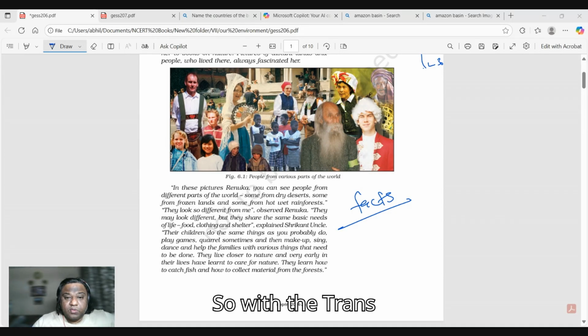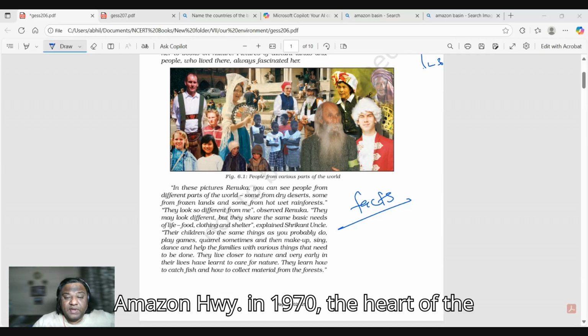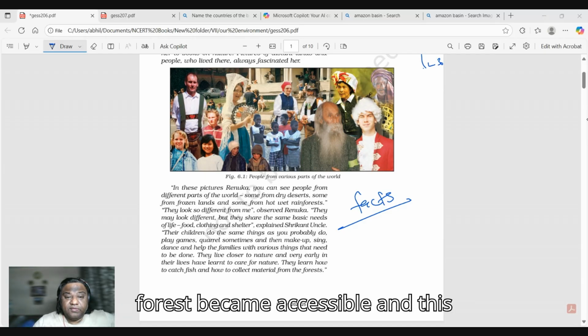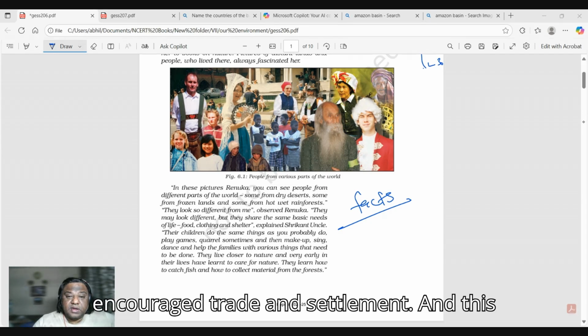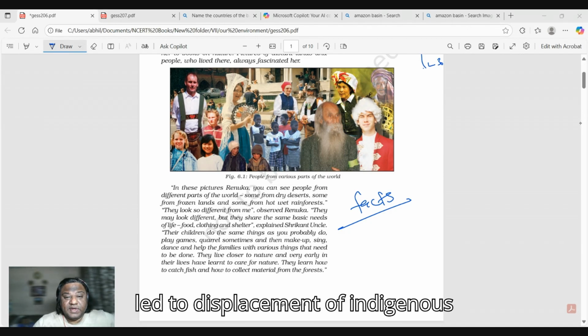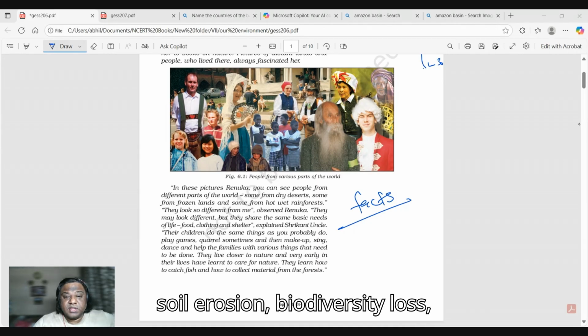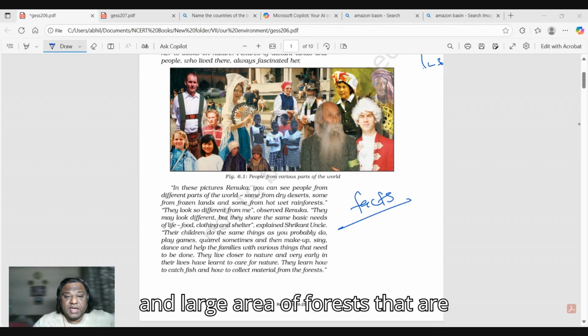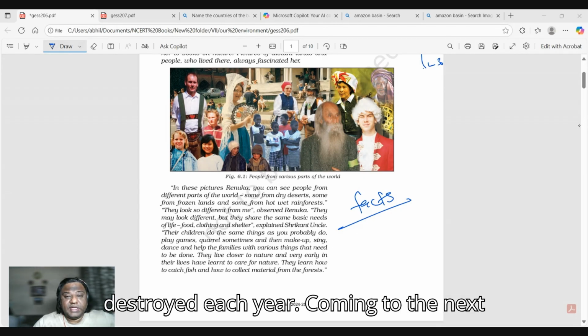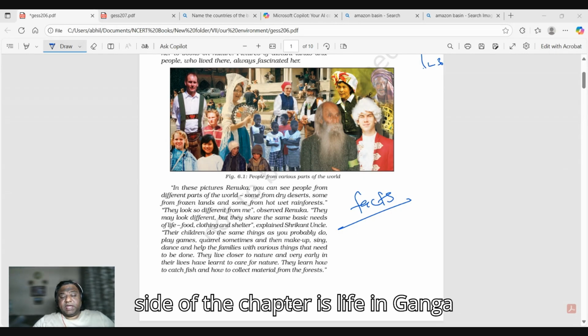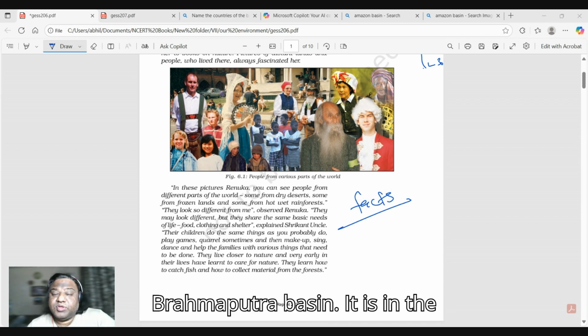So, with the Trans Amazon Highway in 1970, the heart of the forest became accessible, and this encouraged trade and settlement. This led to displacement of indigenous communities, rapid deforestation, soil erosion, biodiversity loss, and large areas of forest are destroyed each year. Coming to the next section of the chapter: life in the Ganga Brahmaputra basin.